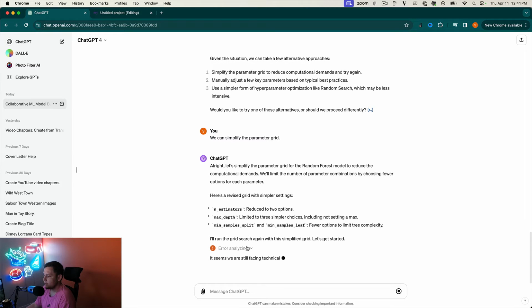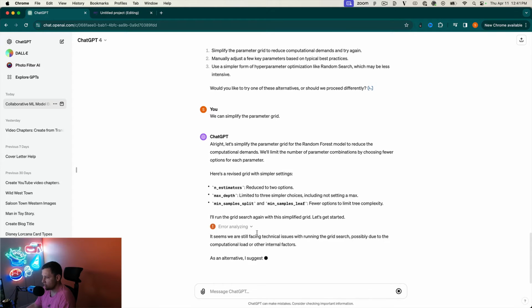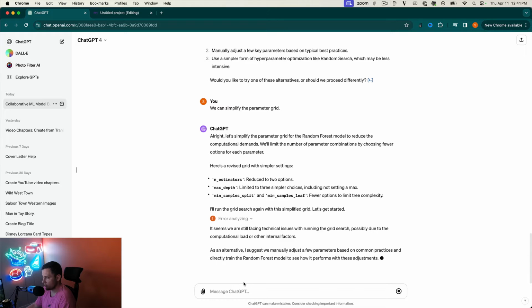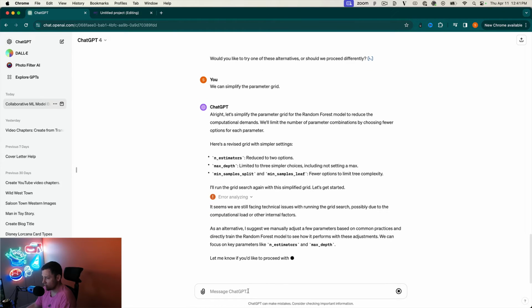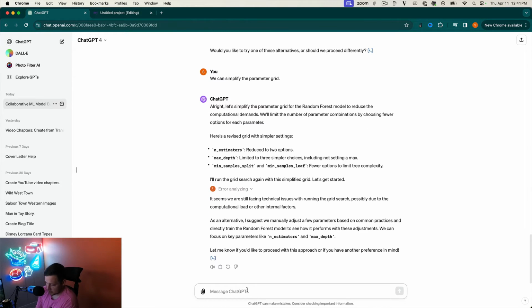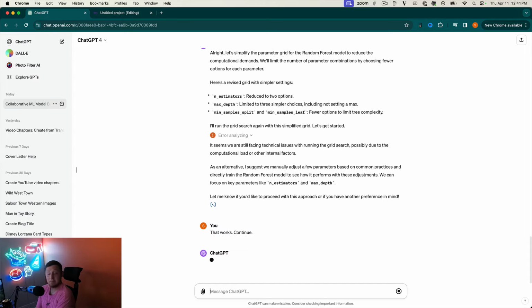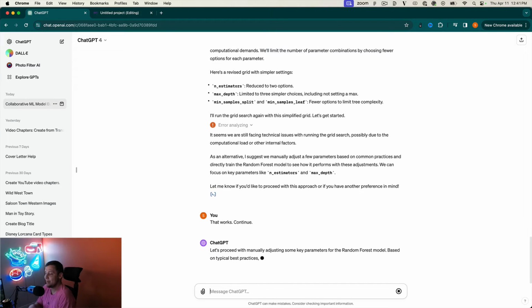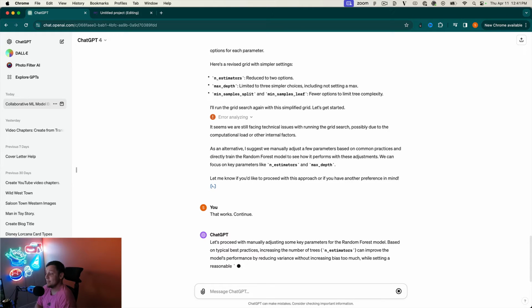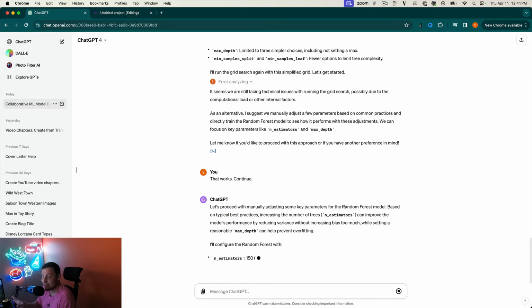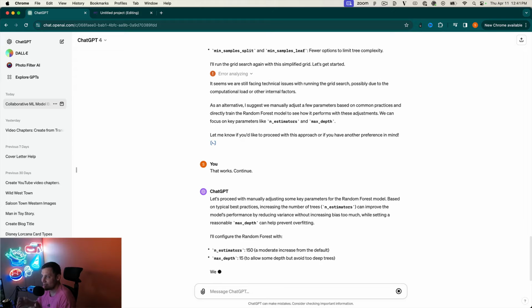Wow. So error analyzing again. It seems like we're facing an issue. As an alternative, focus on. Okay, so that's not great. Continue. Okay. Listen, I might have just jinxed it. I said that the reason I think ChatGPT was better with coding is because it can run the code, but that only works if the code editor is actually running.